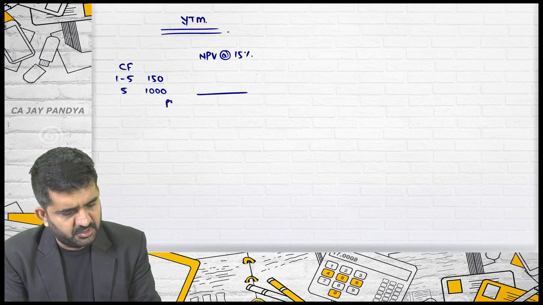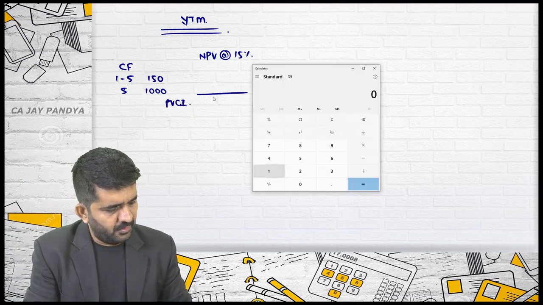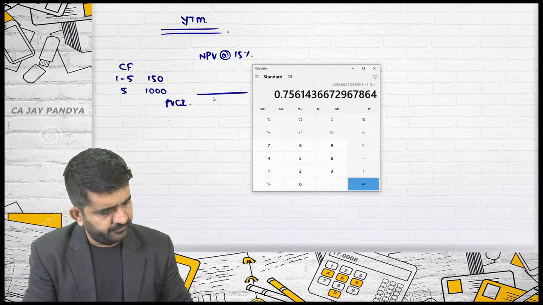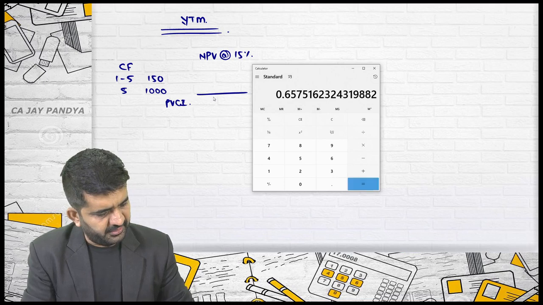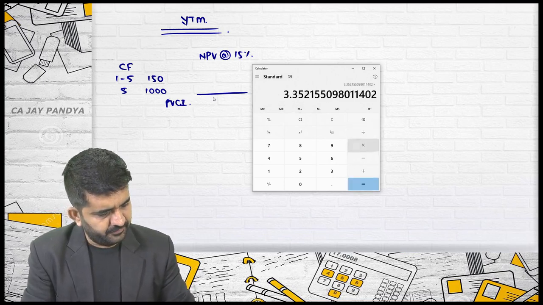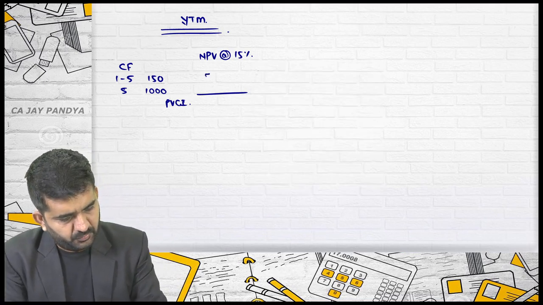And in the 5th year it is again 1000. Let me first find out the present value of cash inflow, which will be 1 divided by 1.15 is equal to M plus 1, 2, 3, 4, 5 multiplied by 150 is 502.82.